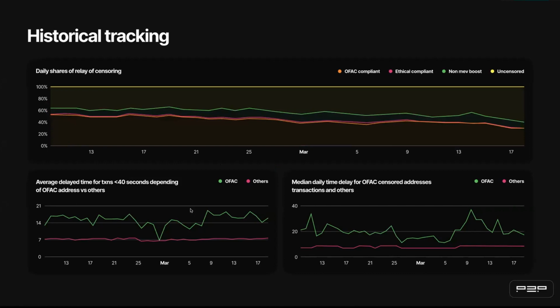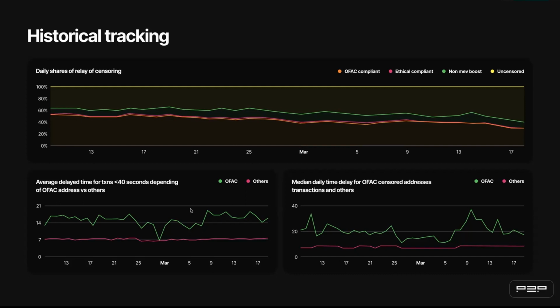Let's analyze these few plots. These plots are an example of our historical tracking of main metrics. The first main metric is the dominance of OFAC and non-OFAC compliant blocks, based on analysis of MEV relays, where I remind you that there is a division between MEV relays which are OFAC and non-OFAC compliant. And the plots below represent inclusion time for transactions with OFAC addresses and others.